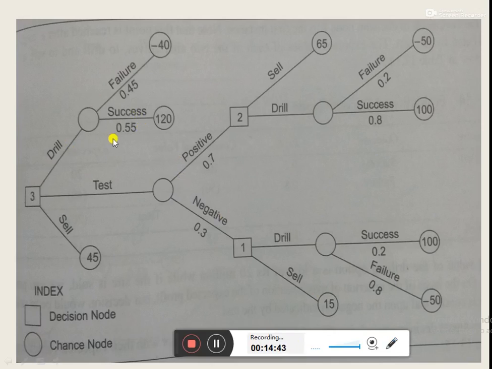If the company opts for drilling and it gets failure, then there would be a loss of 40 rupees to the company. Minus values show the loss to the company. And if the company gets success in drilling, then there would be a profit of 120 rupees.